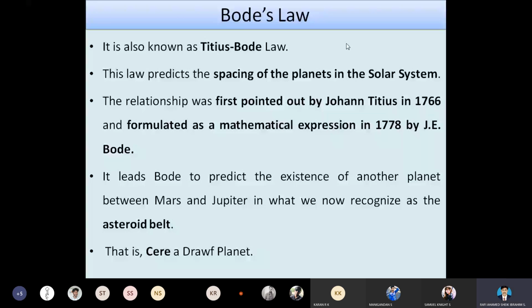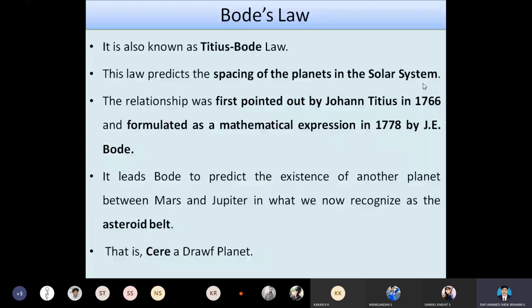in the form of a mathematical expression in the year 1778. So the first law is Bode's law. It is also known as the Titus-Bode law. This law predicts the spacing of the planets in the solar system. As we all know, the solar system consists of 9 planets as per the older prediction, but later on it was mentioned that it contains 8 planets.